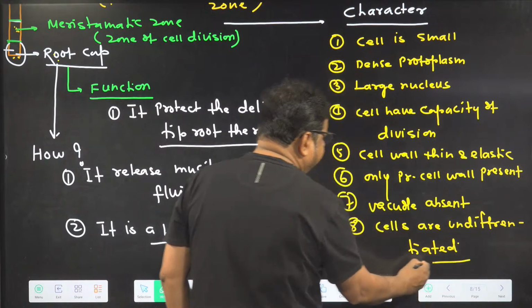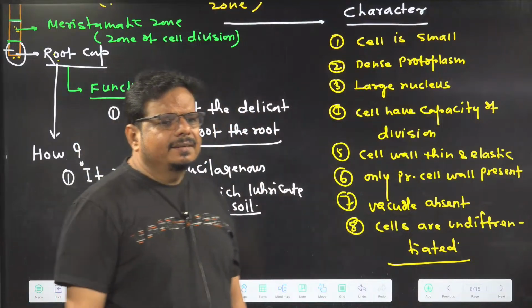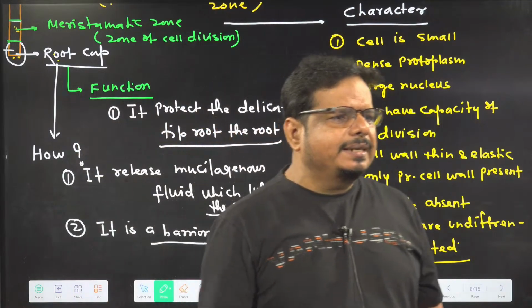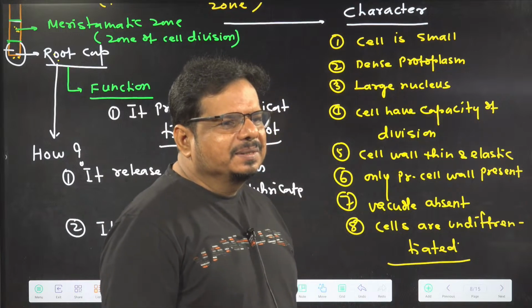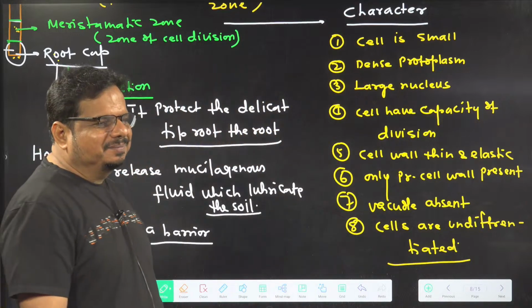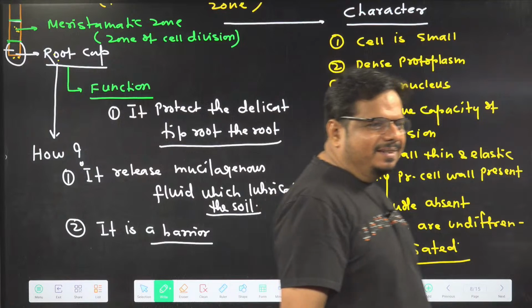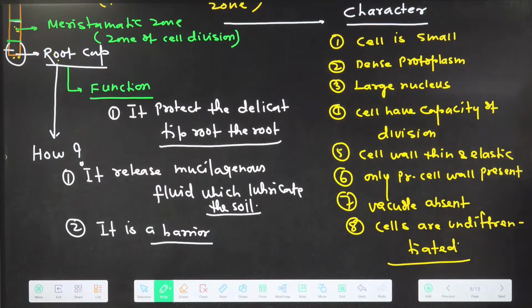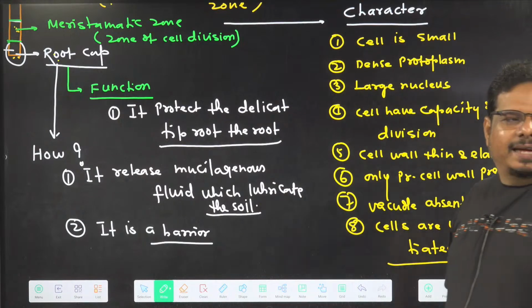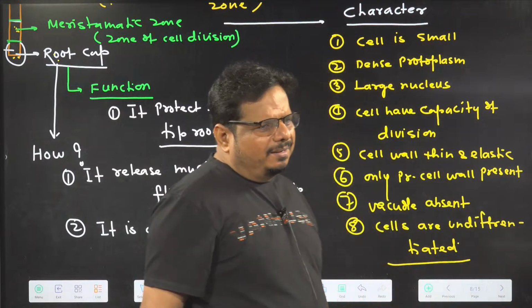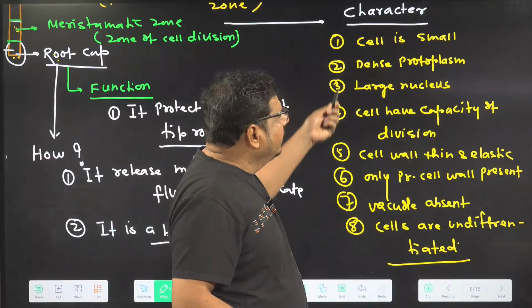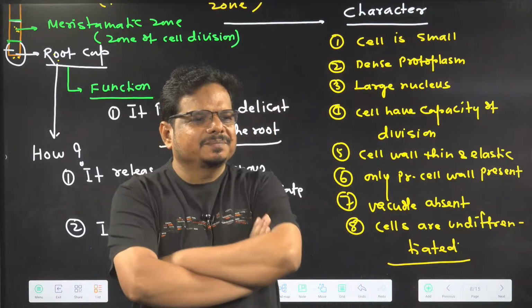So this is the characteristic feature present in the cells in which zone? Meristematic zone. Clear? And many of these answers you can write with your common sense.